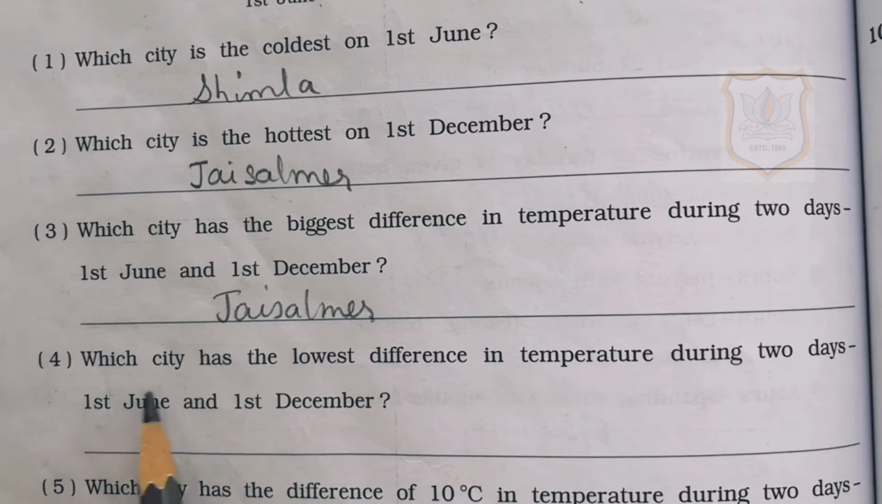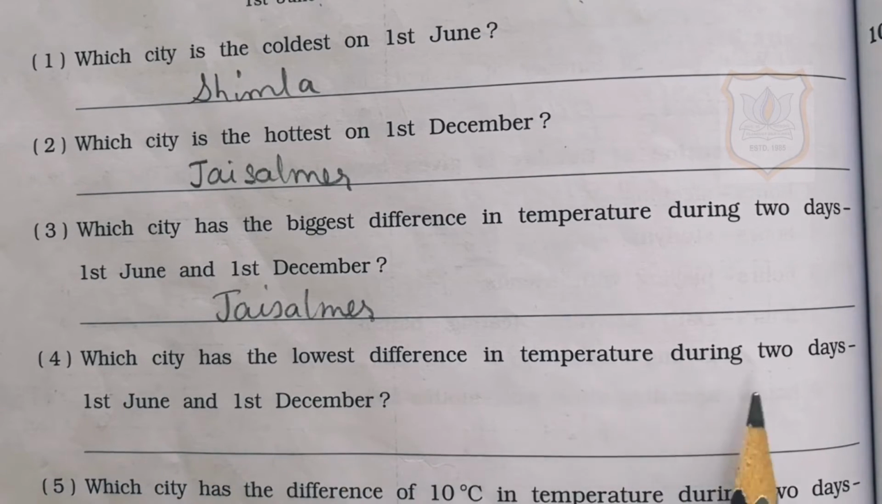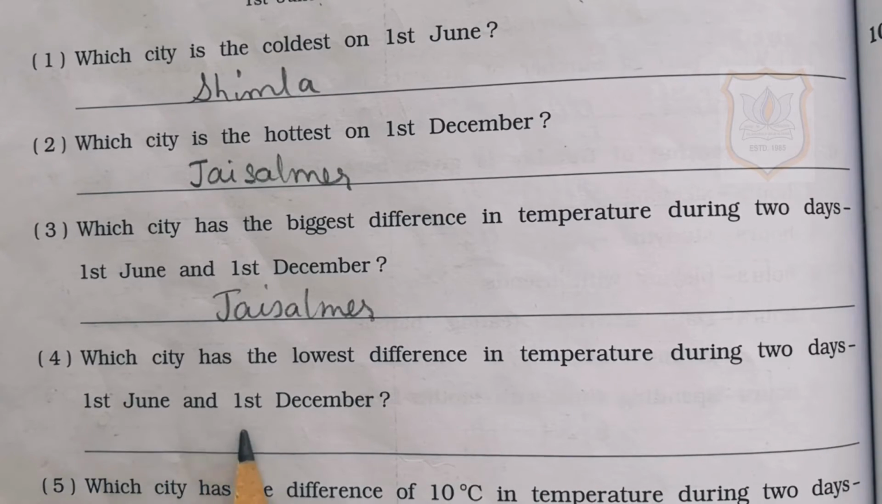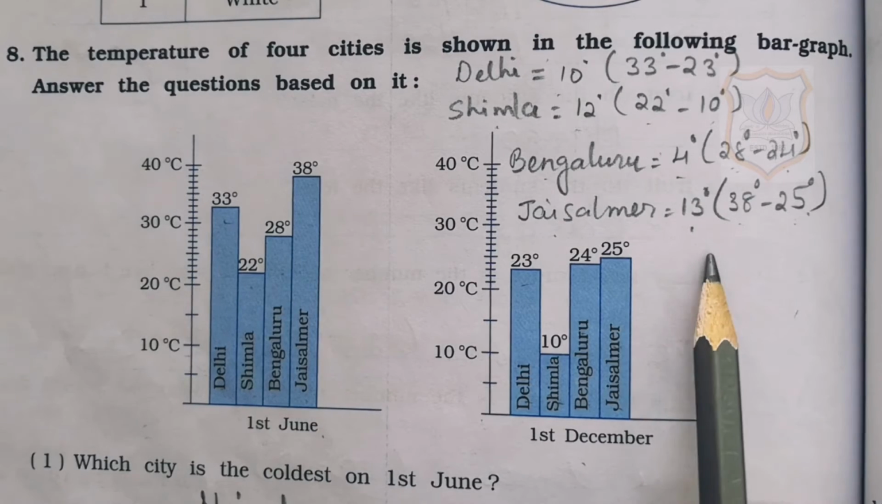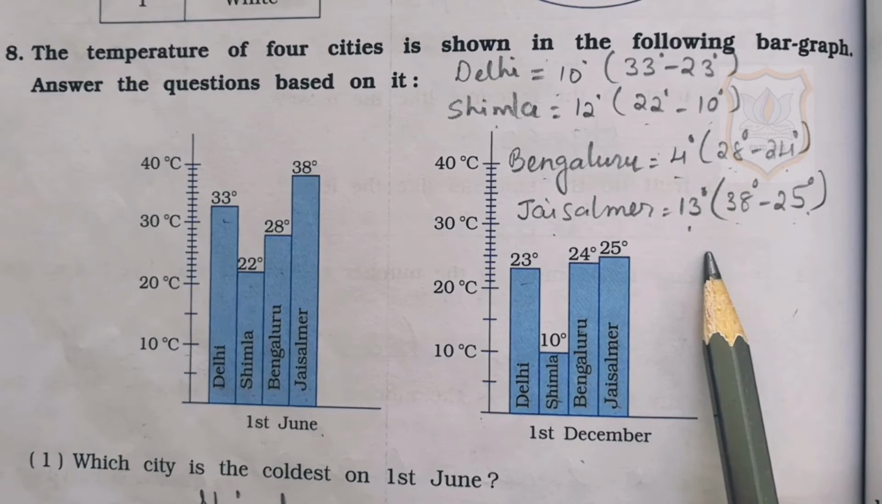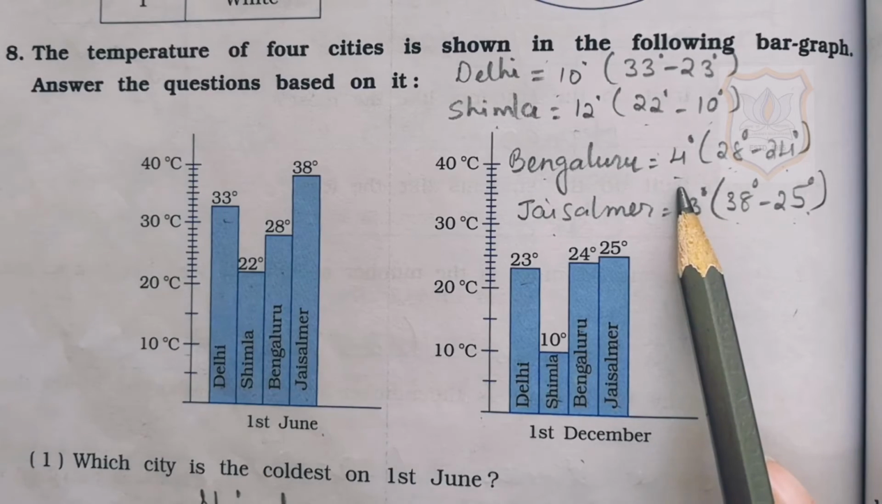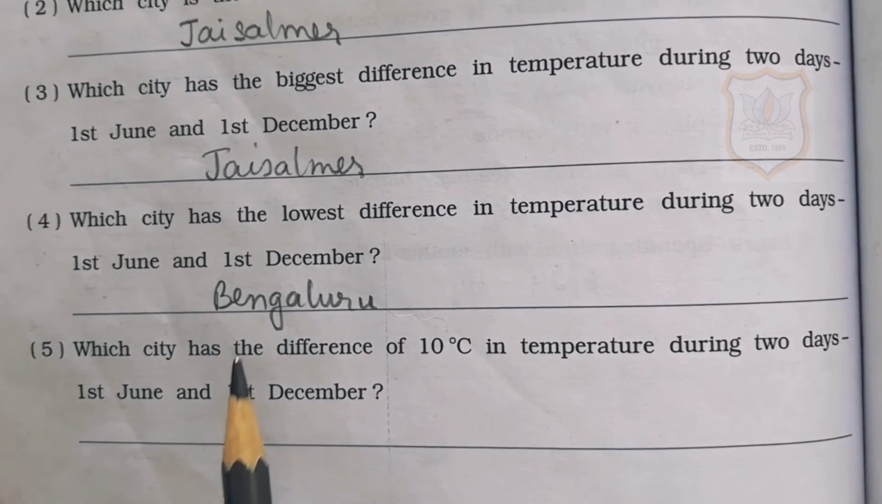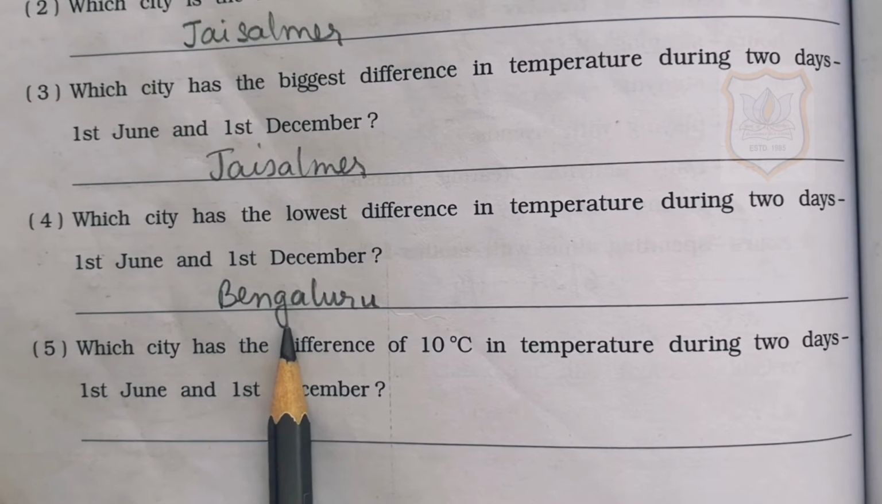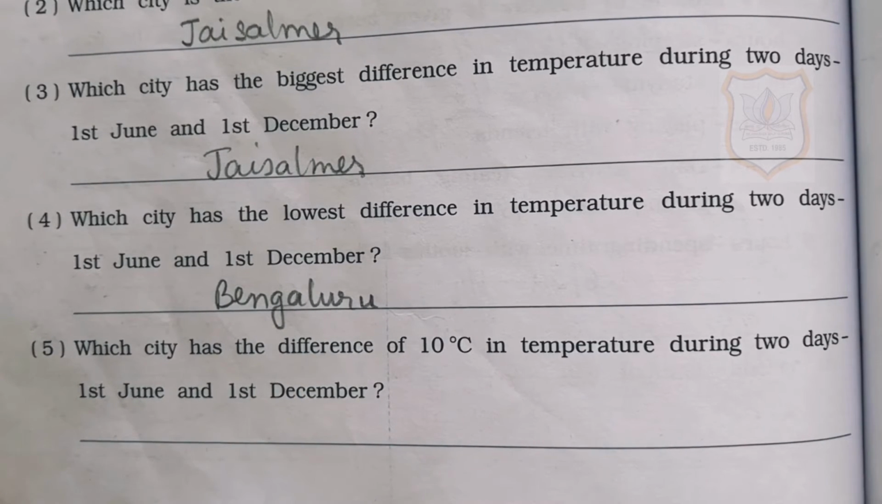Fourth one, which city has the lowest difference in temperature during 2 days, 1st June and 1st December? So students, on the basis of this calculation we can say that Bangalore has the lowest difference in temperature, that is 4 degree. So we will write the answer as Bangalore city has the lowest difference in temperature during 2 days.